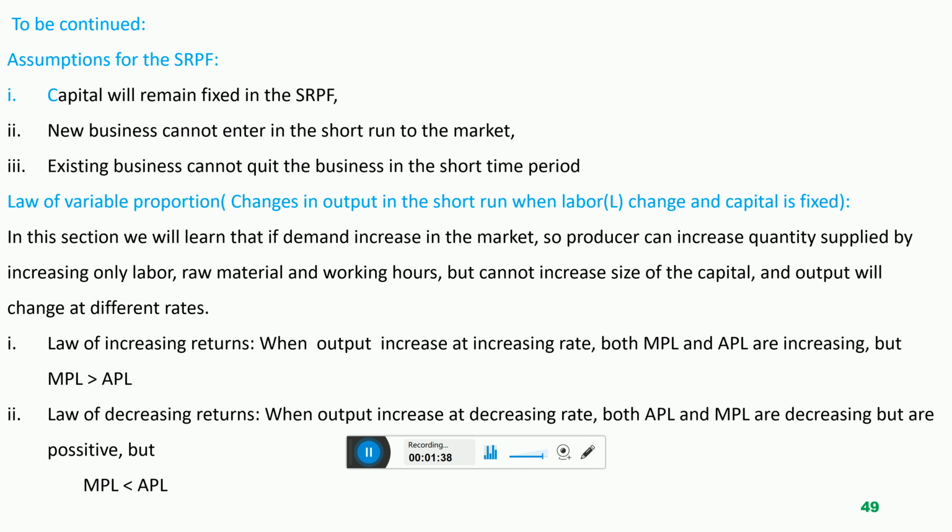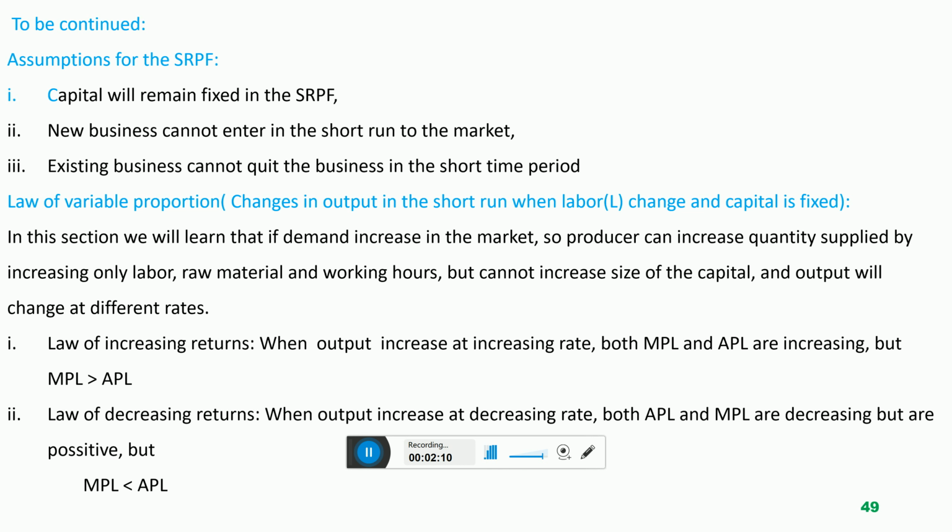If the producer wants to increase supply because demand is more, the producer cannot increase supply by increasing size in the short time, because size means another building to purchase, another machinery to purchase, other equipment to purchase. This needs a very huge budget, and the producer does not have the budget in the short time to install another factory.